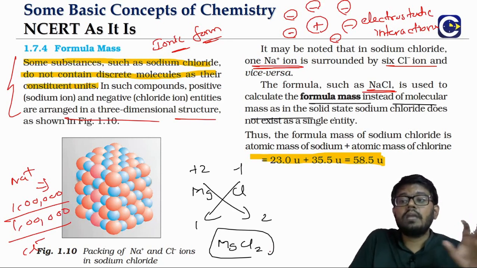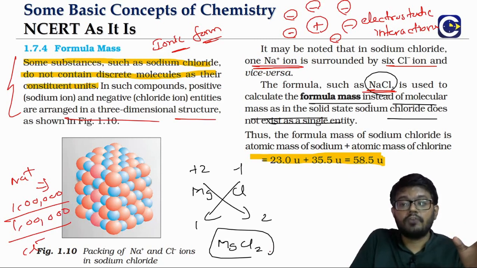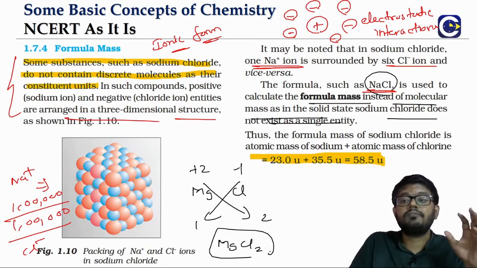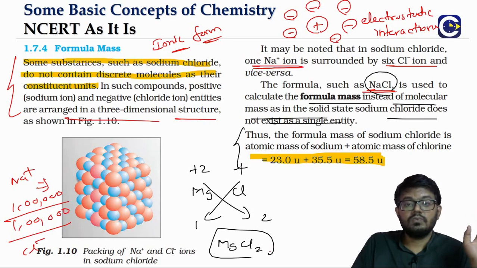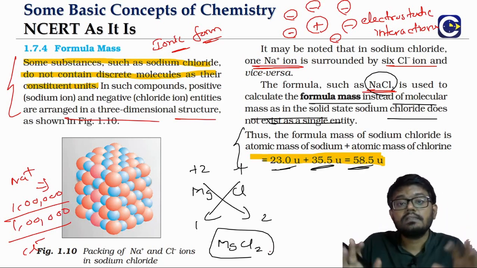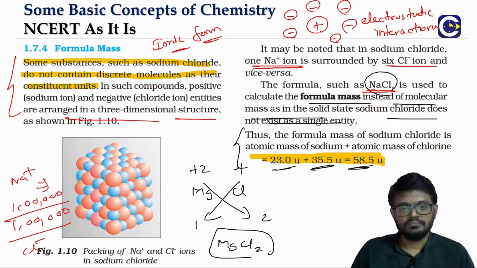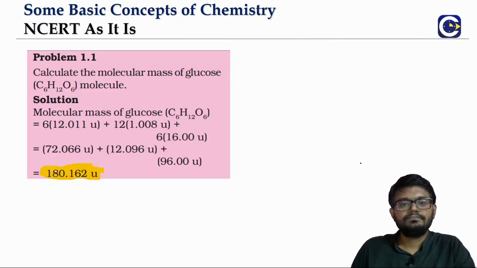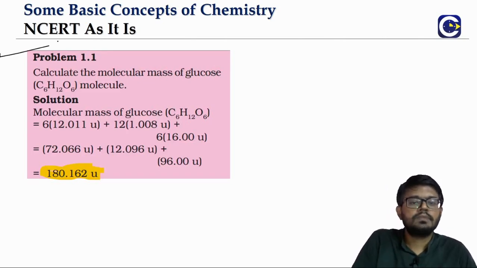So for the ionic compound, we will be calculating mass based on this particular formula. That is what we call the formula mass. What is the formula mass of sodium chloride? Look at the formula. 1 sodium is 23. 1 chloride is 35.5. Add them, it will be 58.5. So what do we call it? The formula mass.